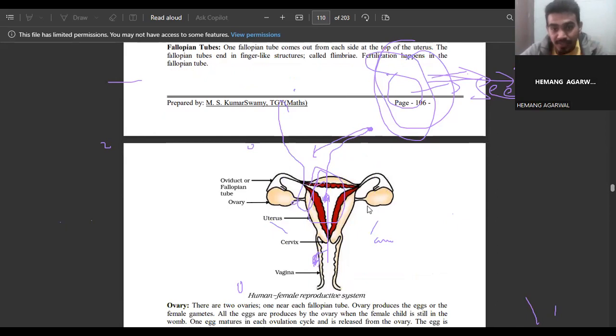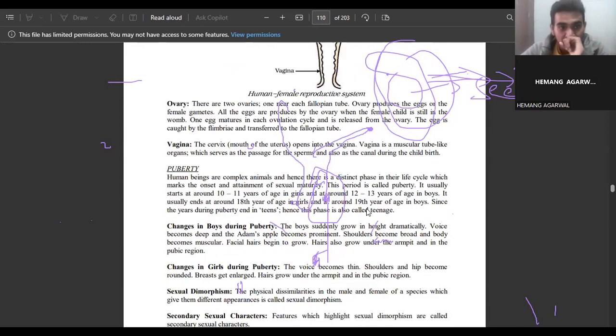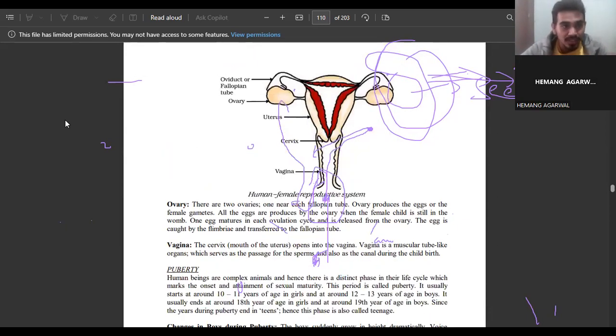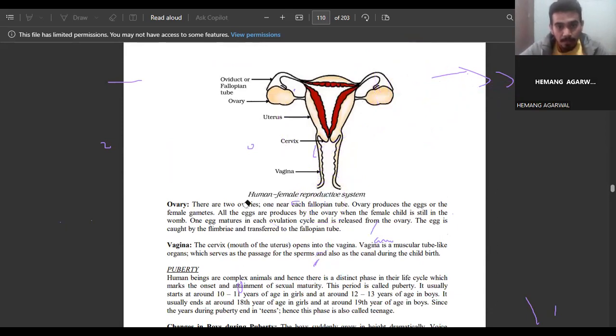So the fertilization takes place in the fallopian tube. Then what is the ovary? There are two ovaries, the first one and the second one, one near each fallopian tube. The ovary produces the eggs, or the female gametes.